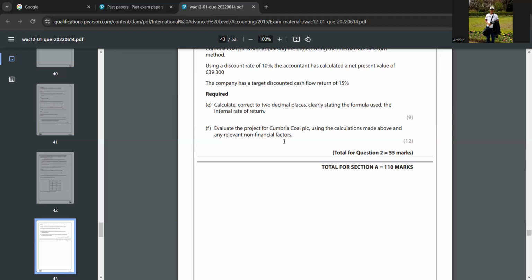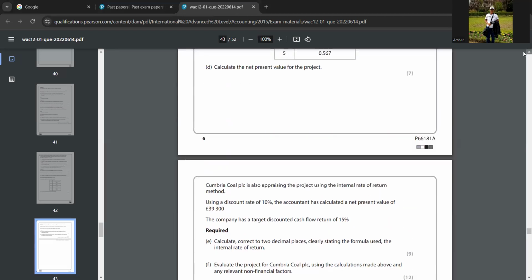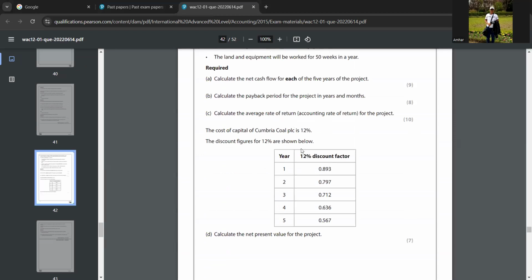And then you can say the ARR. So in your answers, you have calculated the ARR rate, right? So the ARR rate in this question is 12.57 percent. So you can say the ARR shows a return of 12.5%. This is fairly a healthy return and is above the cost of capital. So the cost of capital is 12%.